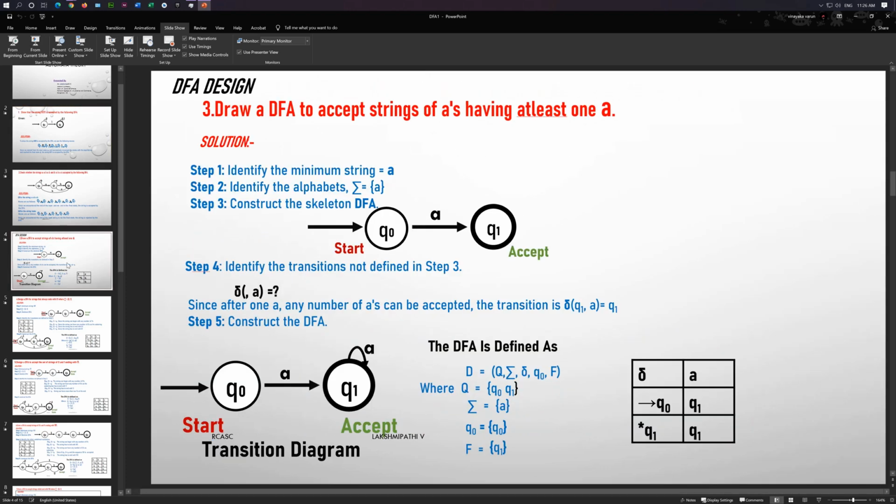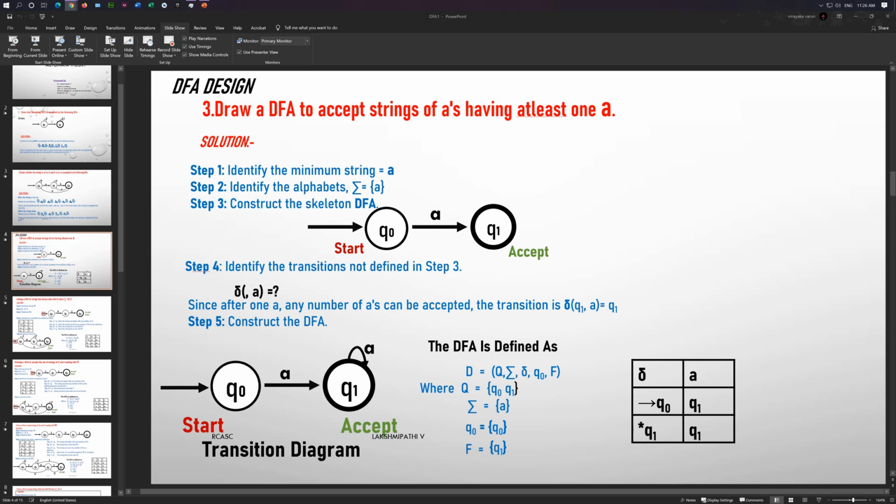Design a DFA. I am audible, no? Sir. Go to the third.